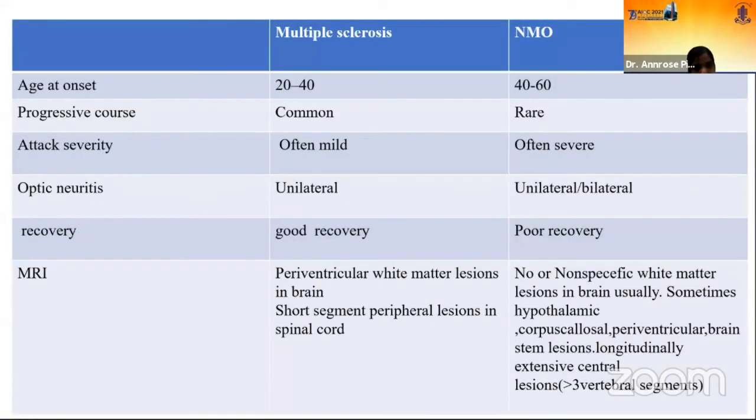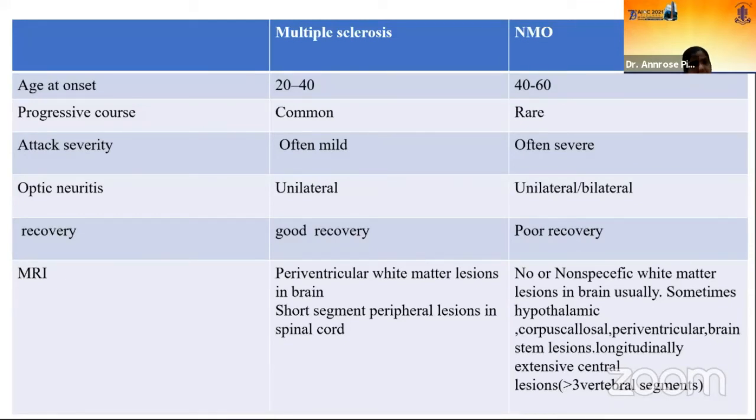So coming to the differentiating features between multiple sclerosis and NMO, the age of onset for multiple sclerosis is usually 20 to 40 years, and for NMO, the median age is 39 years. Multiple sclerosis shows a progressive course, and the attack severity is usually more severe in neuromyelitis optica. Optic neuritis is usually unilateral in multiple sclerosis, but in NMO we can get bilateral presentations. Recovery from an attack is good in multiple sclerosis, whereas it is poor in neuromyelitis optica, and the recurrence is more frequent and severe in neuromyelitis optica.